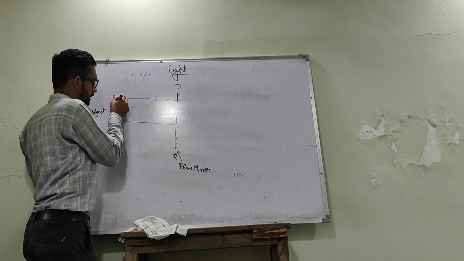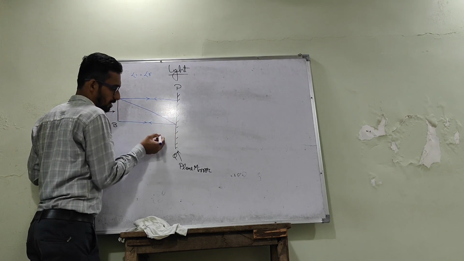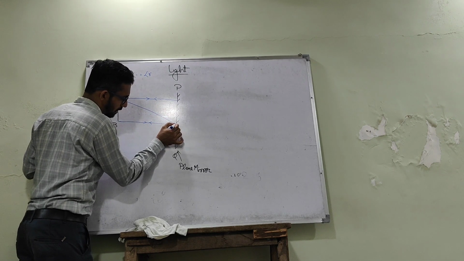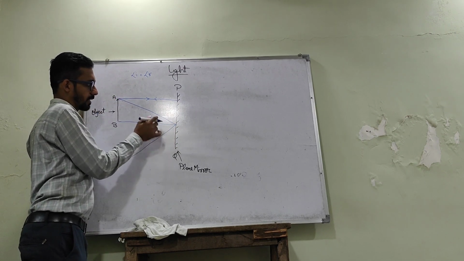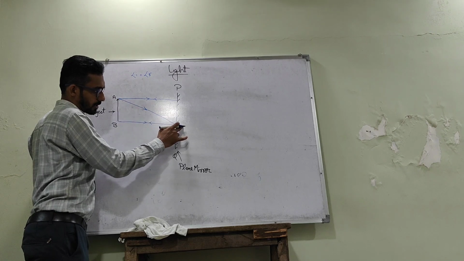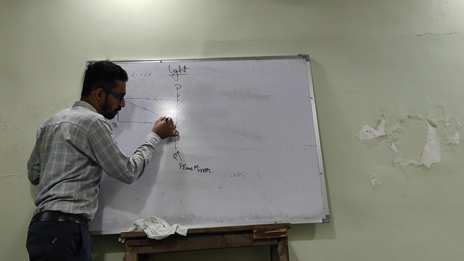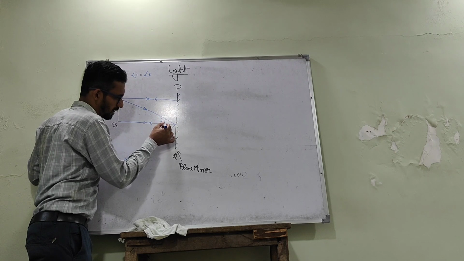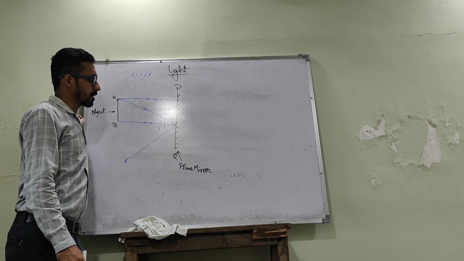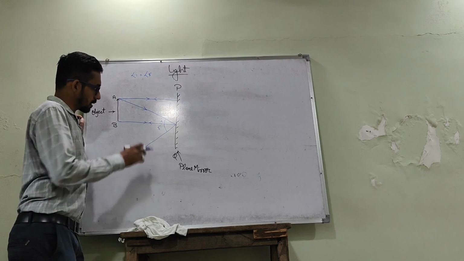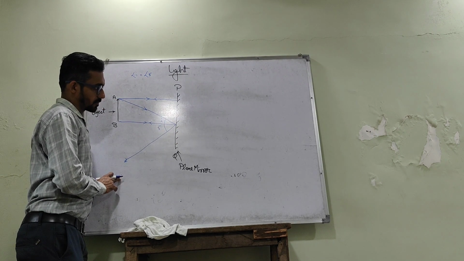But when a light ray travels from A and falls at this point, here this line will behave like a normal and it will form an angle of incidence. So with the same angle of reflection, it will get reflected back. So when light travels here, it will get reflected back in this way.